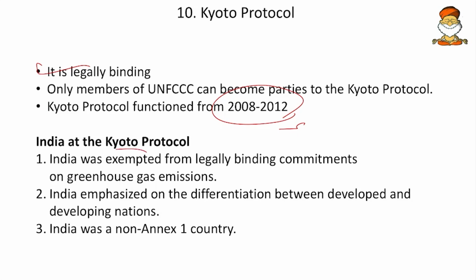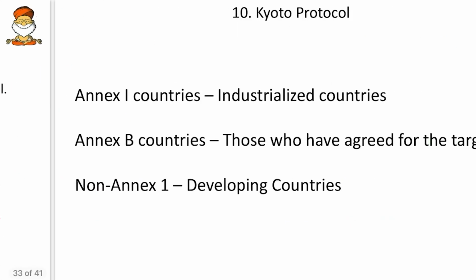Then India and the Kyoto Protocol. So India was exempted from legally binding commitments on the greenhouse gas emissions. So India was not having any targets there, and India emphasized on the differentiation between developed and developing nations. So all India wanted was to give some concession for developing nations to develop first. After that we will take up the curbing of greenhouse gases, and India was a non-Annex 1 country. So that means Annex 1 is the annex of developed countries.